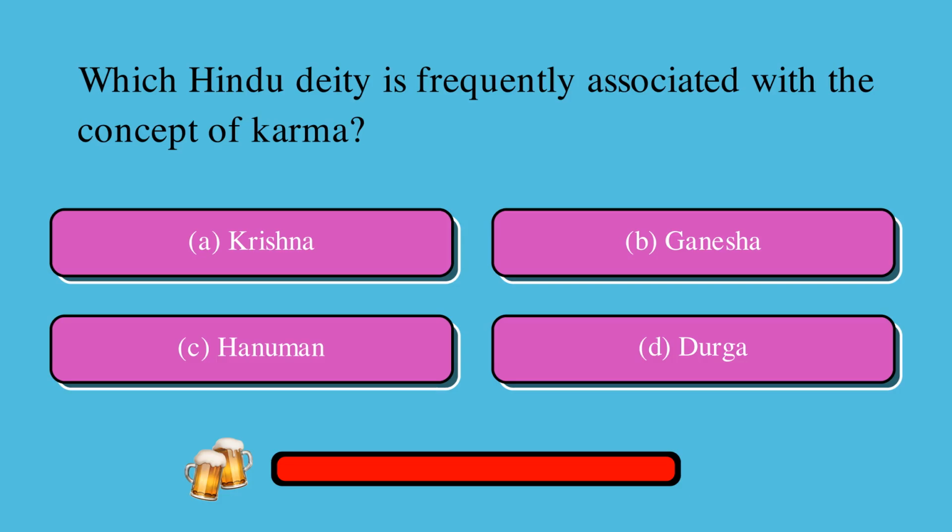Which Hindu deity is frequently associated with the concept of karma? Is it A, Krishna, B, Ganesha, C, Hanuman, or D, Durga? The correct answer is A, Krishna.